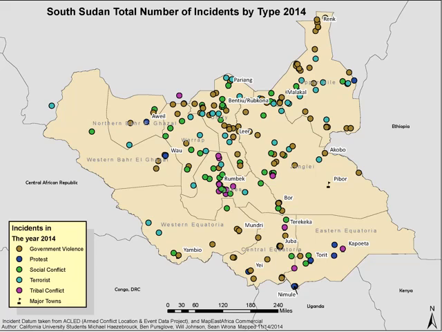This map shows the incidents in 2014. As you can see, we have a number of incidents from various types. It is very important to note the location of these incidents throughout all of the years that we collected data.